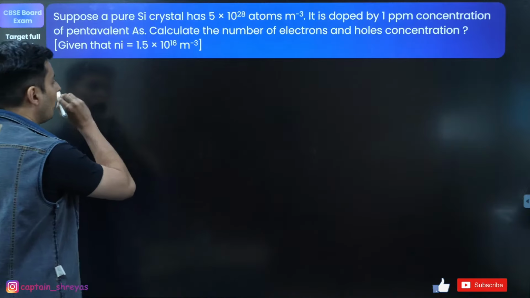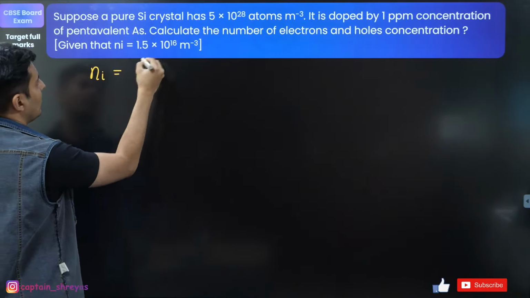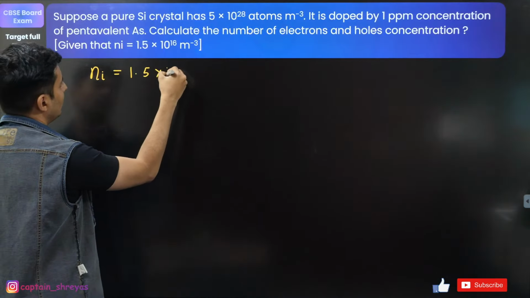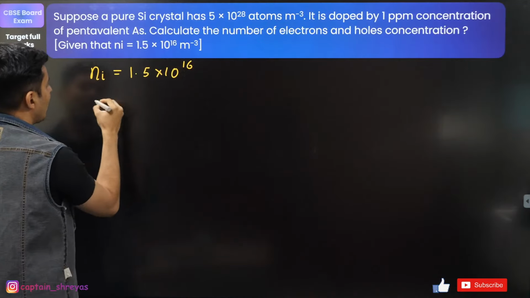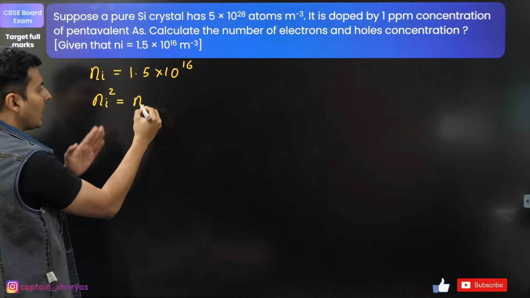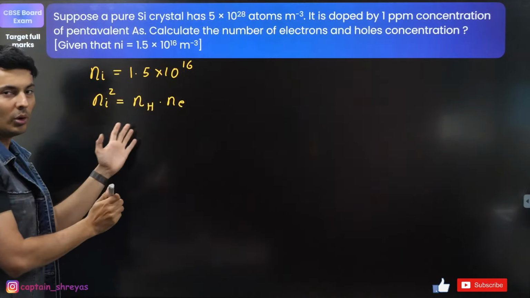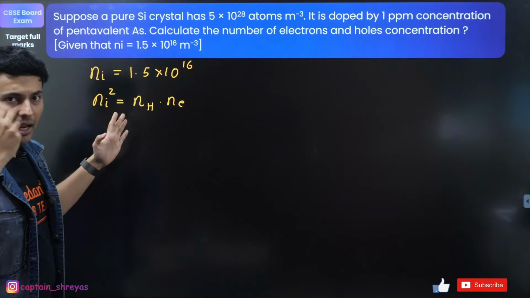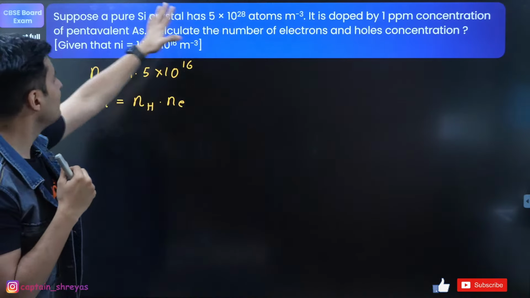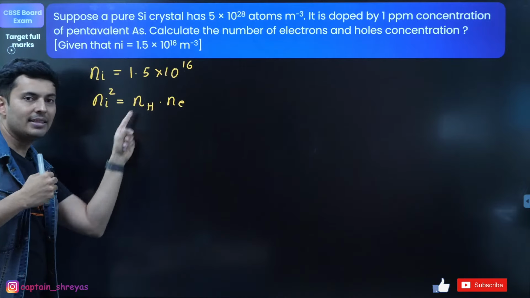Observe carefully that the intrinsic concentration is already mentioned as 1.5 into 10 to the power 16. And I already know ni squared equals nh into ne. So to find both of them, I will use some given information. If I know either this or this, I can find the other.